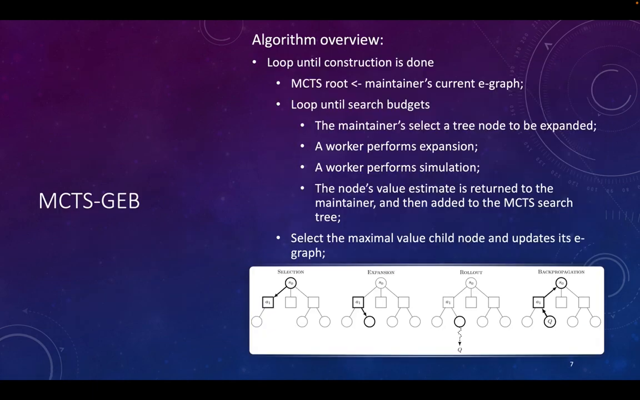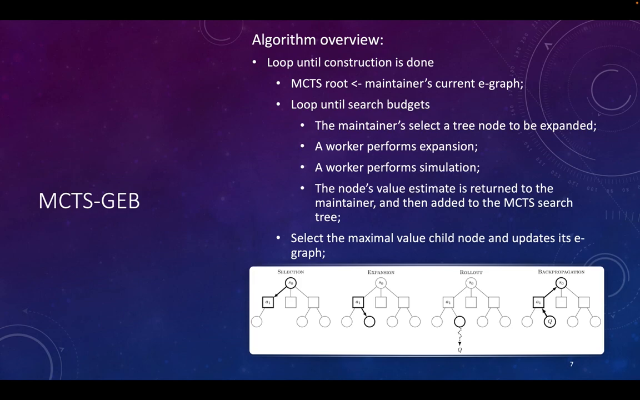These slides present the algorithm overview of our MCTS algorithm. With an outer construction loop, it continues until the construction phase is done. Inside the outer loop, the current MCTS root is initialized to be the maintainer's current e-graph. And then the maintainer performs a search loop, the inner loop, until its search budget is exhausted.